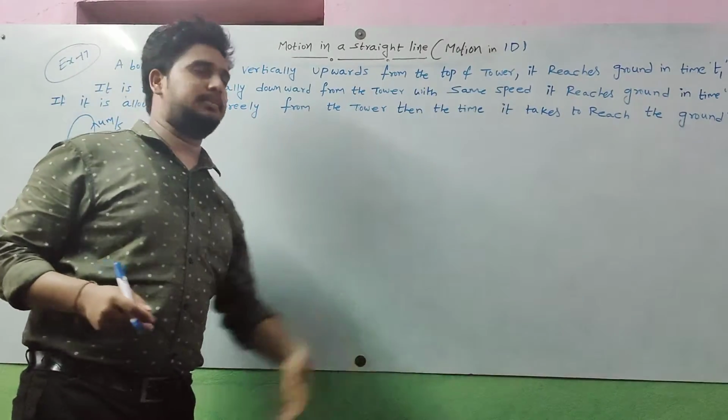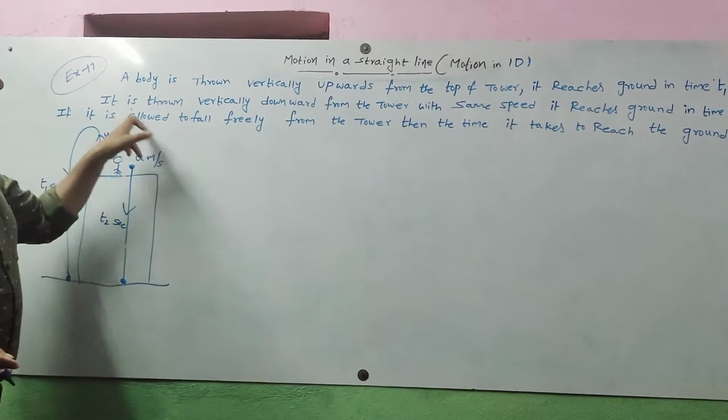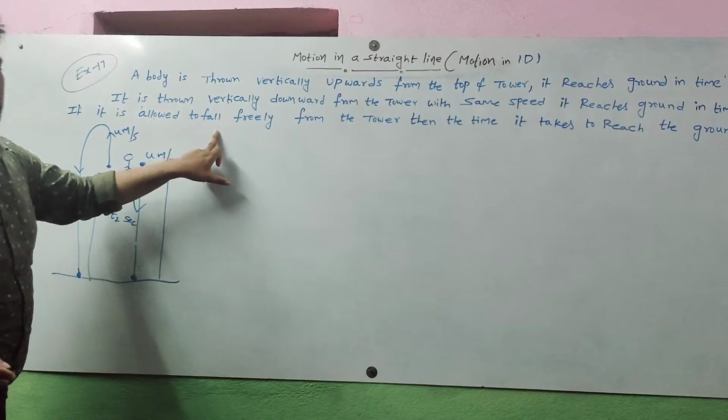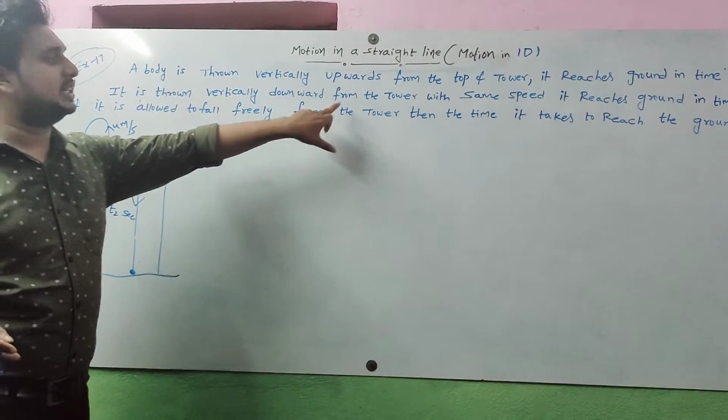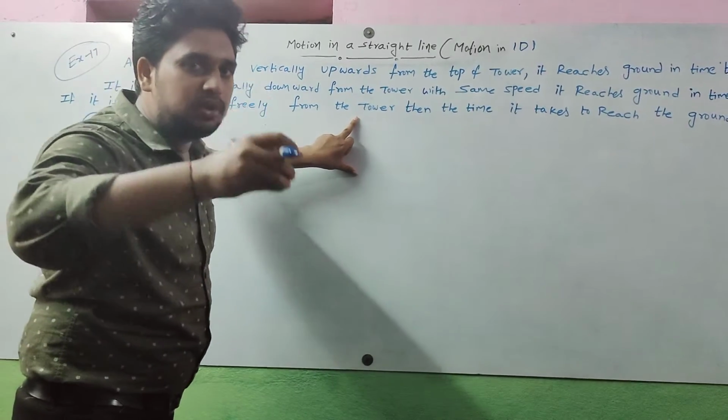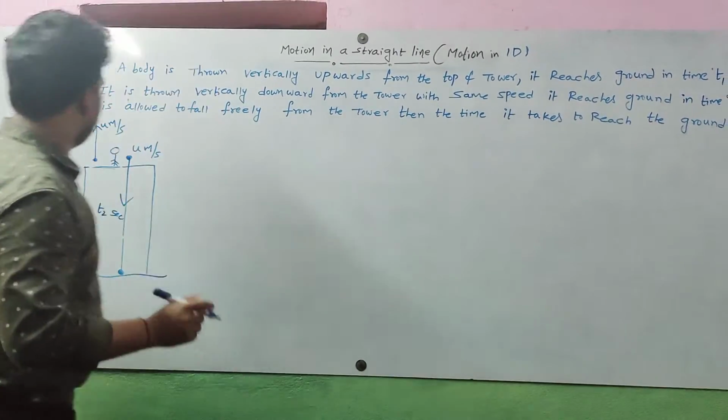Next, the third case. What is the third case? If it is allowed to fall freely from the tower. Now the same stone freely falls from the tower.